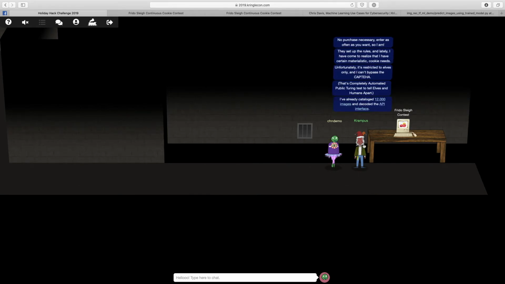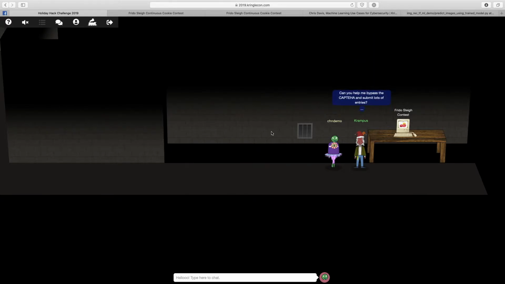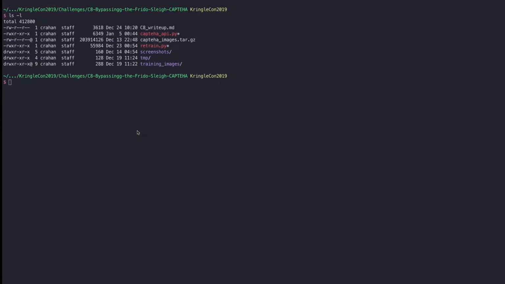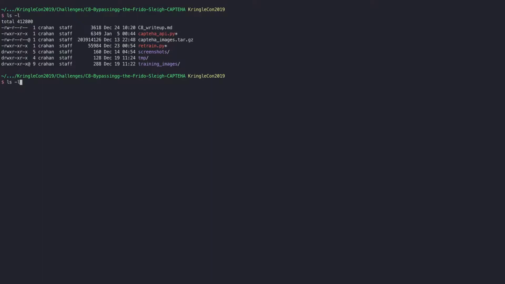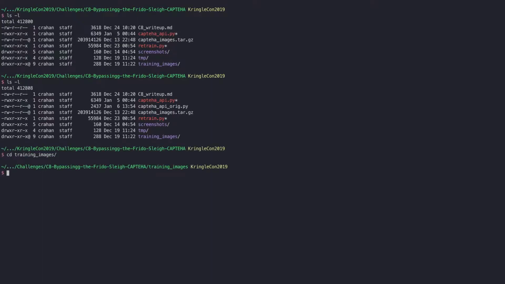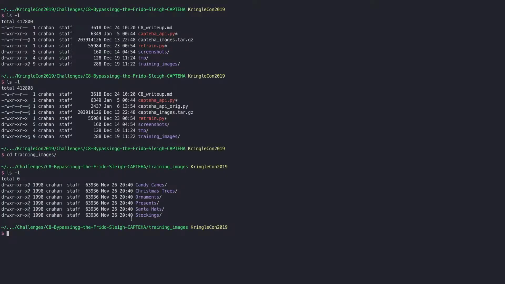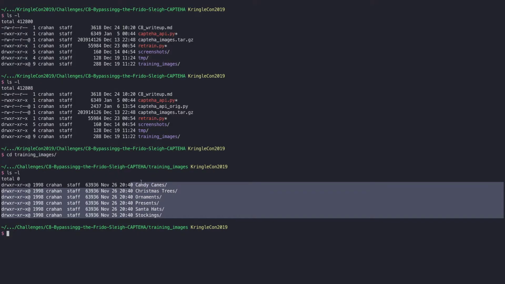CAPTEHA. There we go. That's what I needed. So 12,000 images and an API interface that he's already written or downloaded somewhere. Now, let's look at those images. So we have training images, and they're separated by category, just like in the demo by Chris. It's candy canes, Christmas trees, ornaments, presents, Santa hats, and stockings.